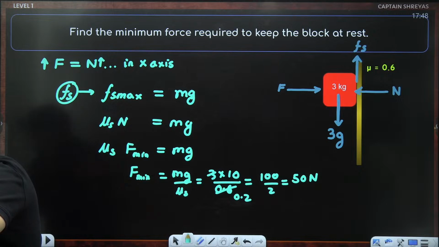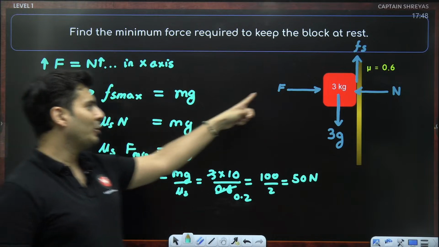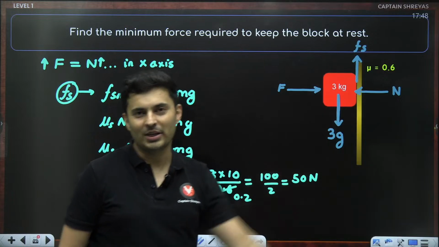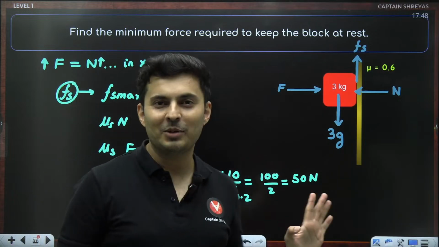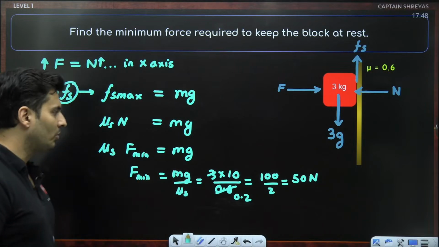I'm not sure why you said 18. No, it's not 18, guys. A lot of times people write normal is equal to mg. See guys, normal is not always mg. Here normal was equal to F. So be careful about it. Don't think always normal is equal to mg. That is wrong. It can be something else also. So go from problem to problem.